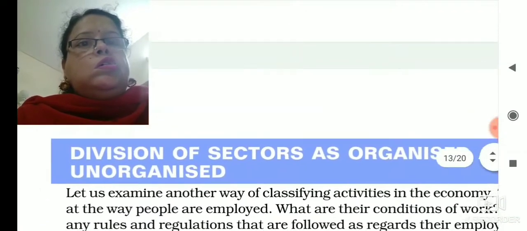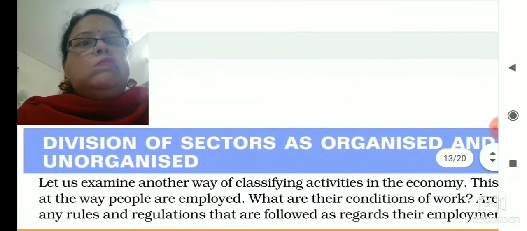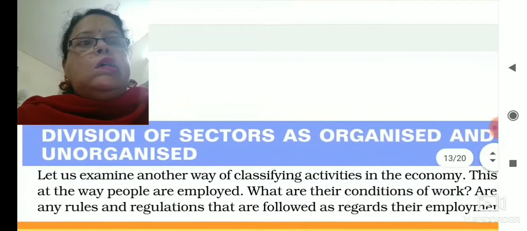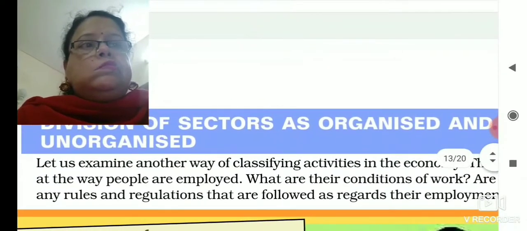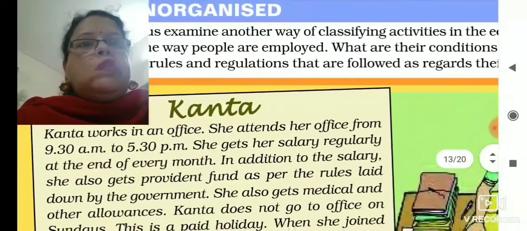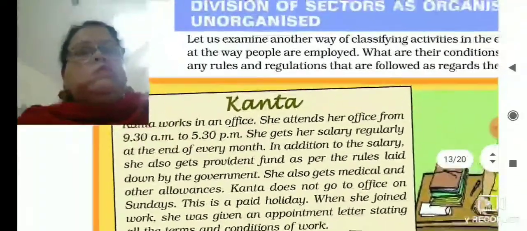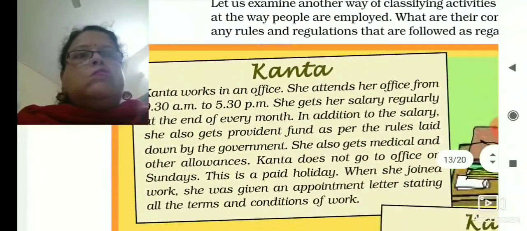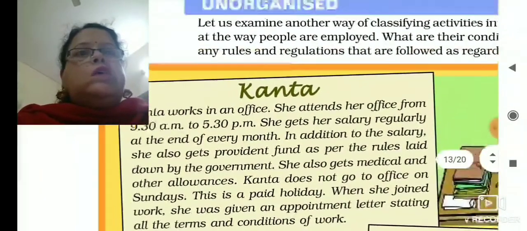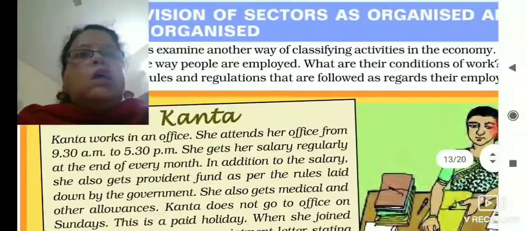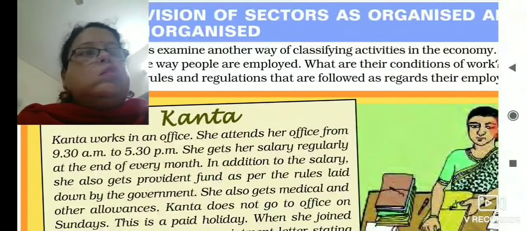Next, we are coming to the division of sectors as organized and unorganized sector. See here, one example is Kanta and another example is Kamal. Kanta works in an office.